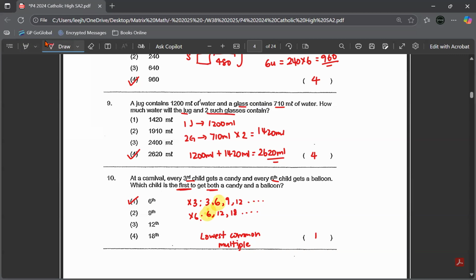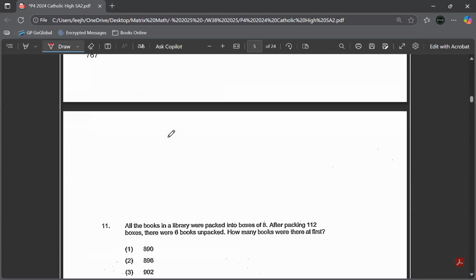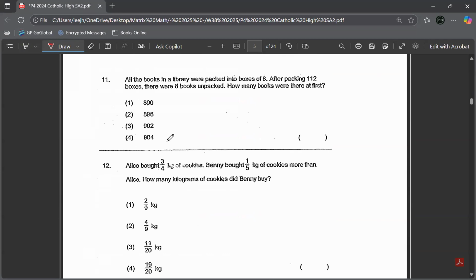Question number 11. Okay, question 11. All the books in the library were packed into boxes of 8. After packing 112 boxes, there were 6 books unpacked. How many books were there at first? So we need to know what is the meaning of boxes of 8. That means one box has 8. So I'm going to pack 112 boxes. So we already know one box 8.